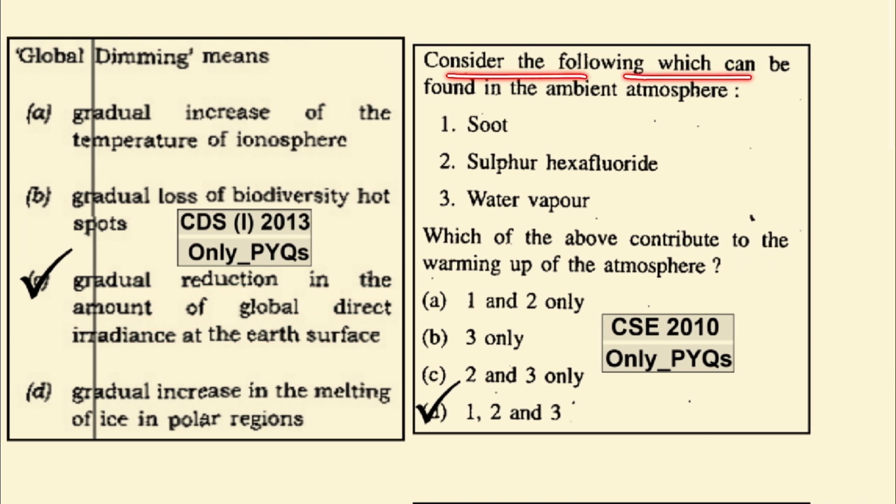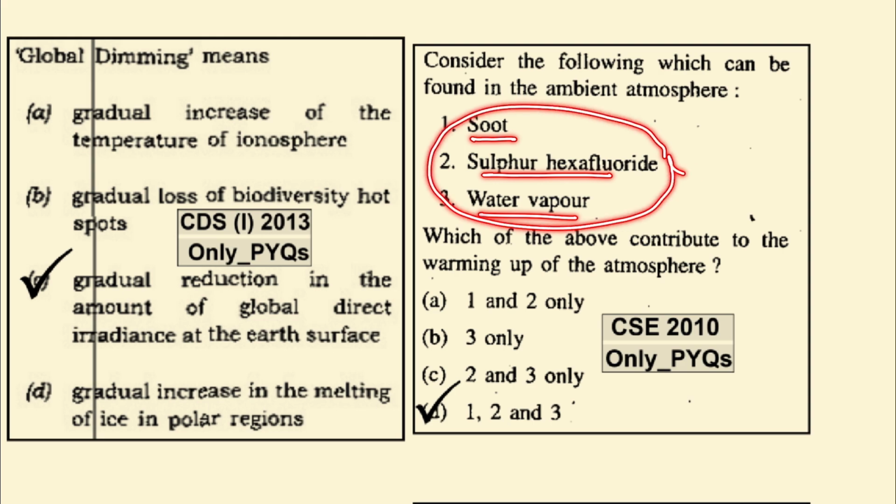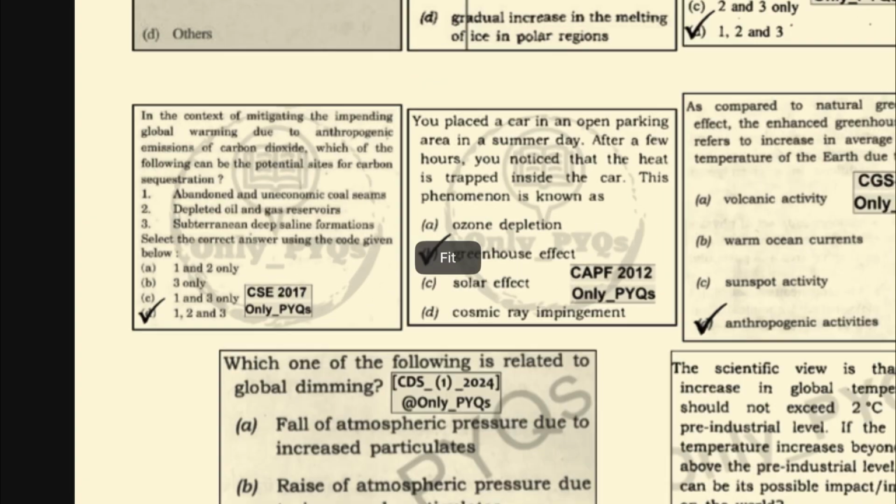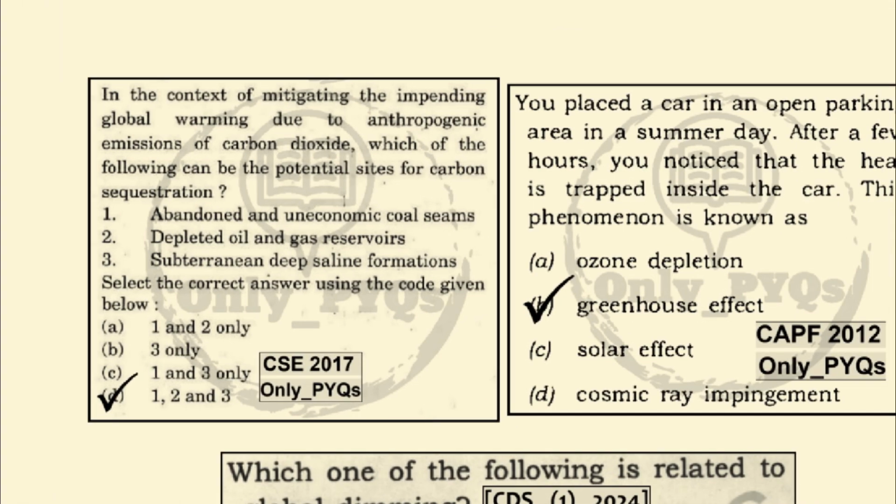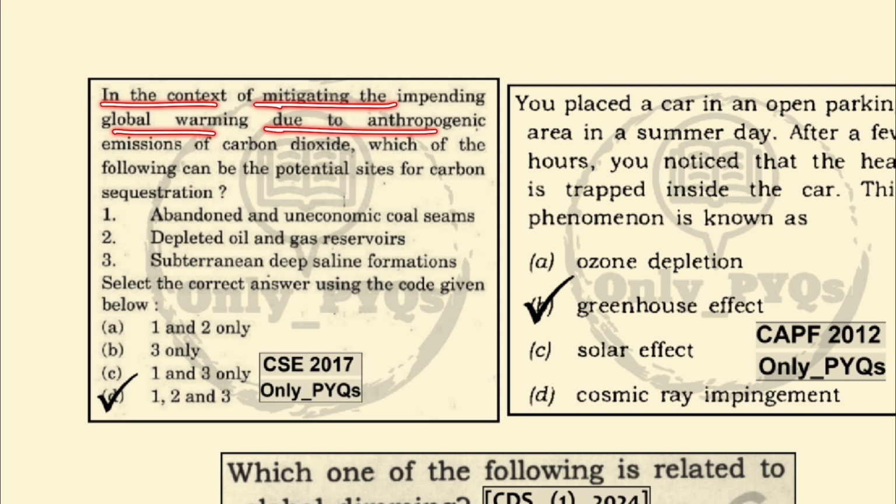Consider the following, which can be found in the ambient atmosphere: soot, sulfur hexafluoride and water vapors. All 3 have been found in the ambient atmosphere. In the context of mitigating the impending global warming due to anthropogenic emissions of carbon dioxide, which of the following can be potential sites for carbon sequestration?